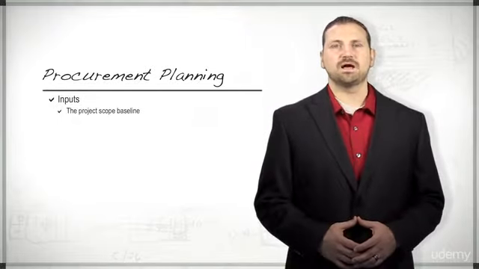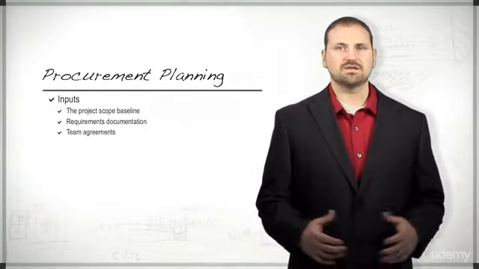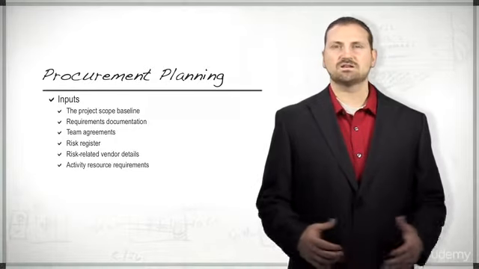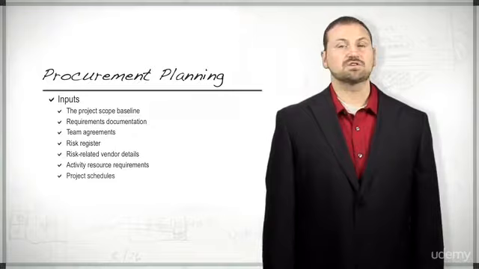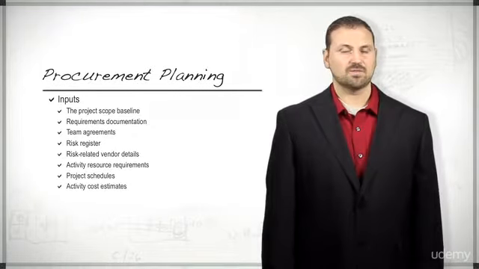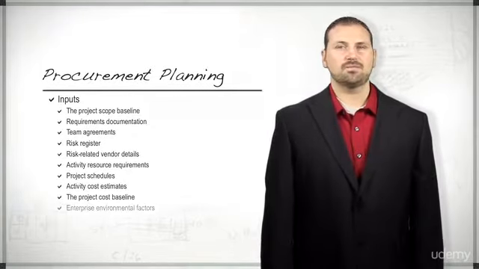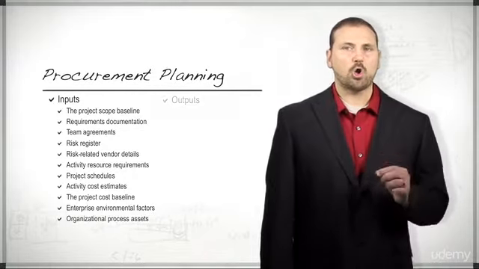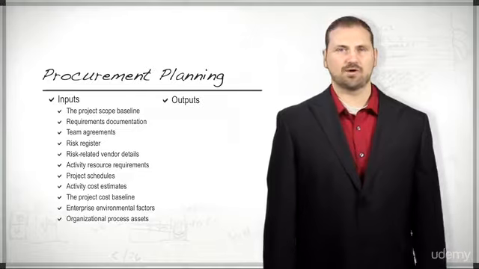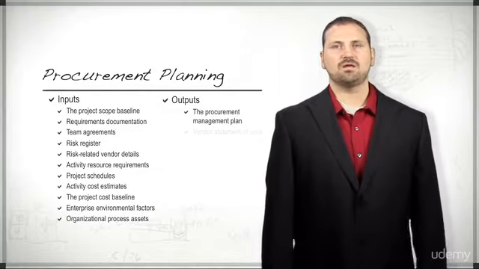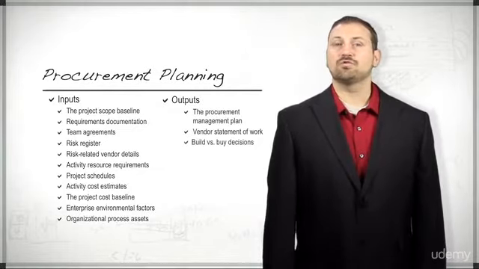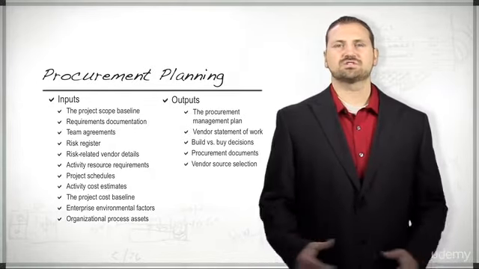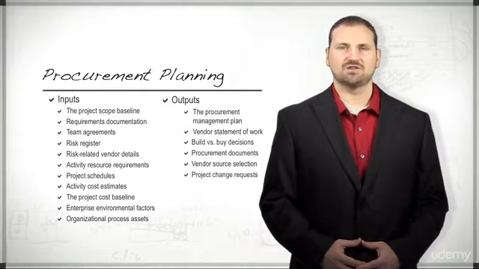The project scope baseline, requirements documentation, team agreements, risk register, risk-related vendor details, activity resource requirements, project schedules, activity cost estimates, the project cost baseline, enterprise environmental factors, and organizational process assets all contribute to developing the following outputs: the procurement management plan, vendor statement of work, build versus buy decisions, procurement documents, vendor source selection, and project change requests.